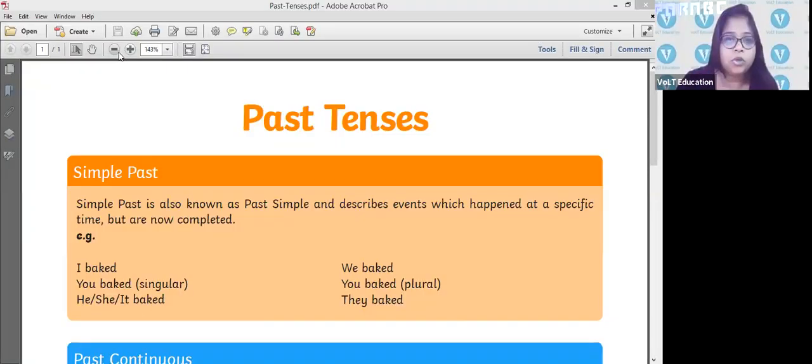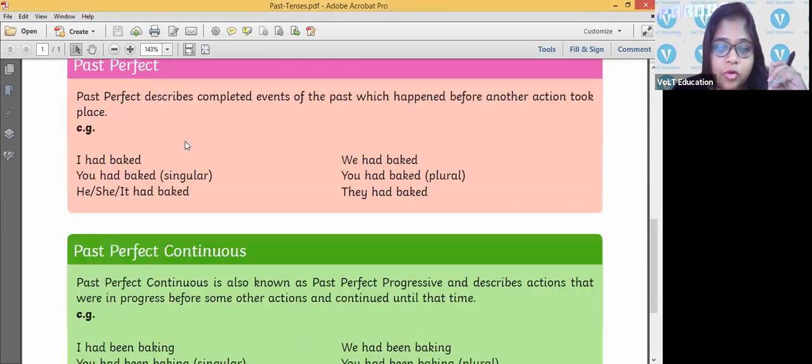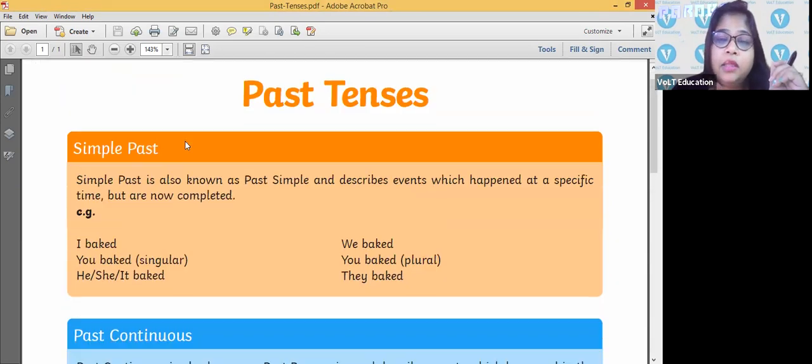So today we are going to complete the tenses portion. Starting once again, I'm going to explain the simple past tense. Now, what are tenses? You all know tenses are used for describing the duration when an action is done, whether it was in present, in past, or in future. Past tense also has four tenses in it. Four different tenses which describe that the action was done in the past, but with some different time durations.